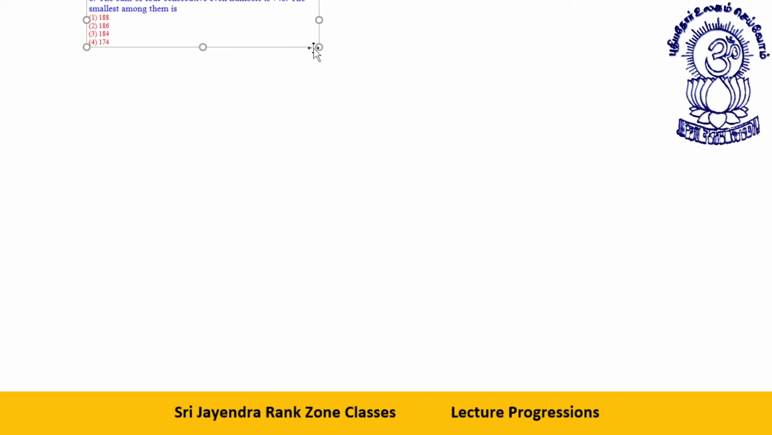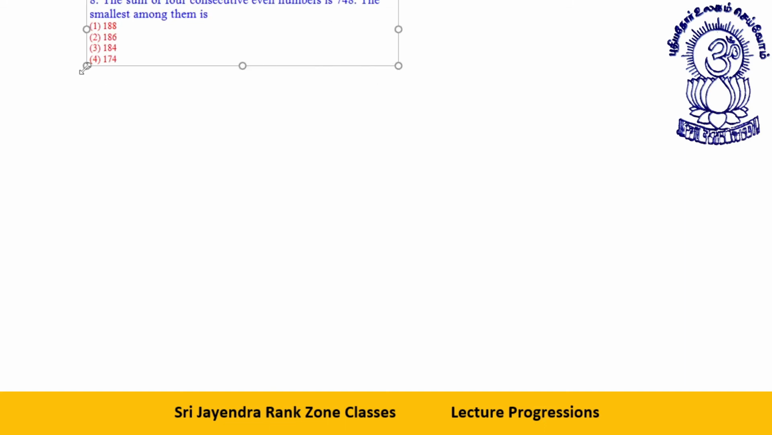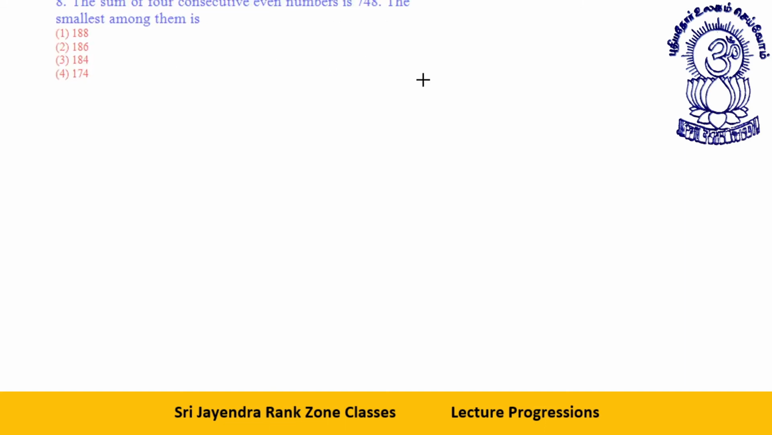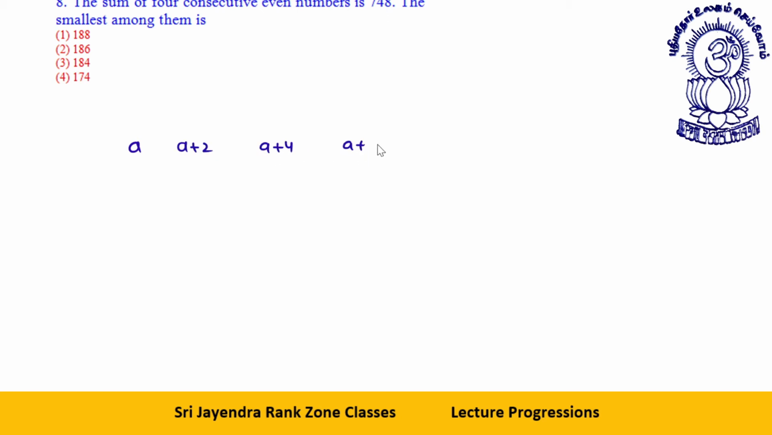The sum of four consecutive even numbers is 748. The smallest among them is? See, four consecutive numbers. Let the series be like, this is the first term, let's say a, a plus 2, a plus 4, a plus 6. Whatever it is. See, these are two pairs. The sum of each pair is 2a plus 6.